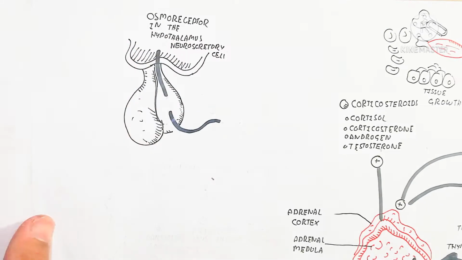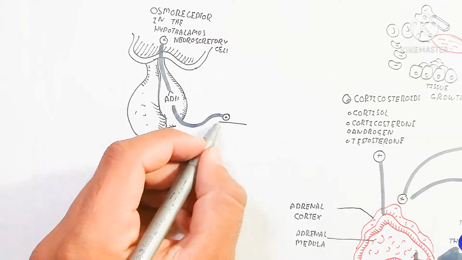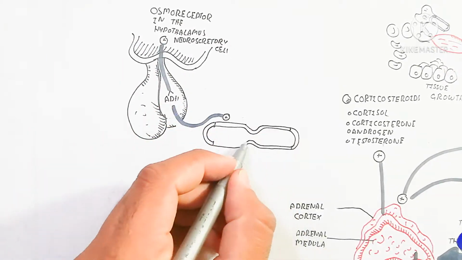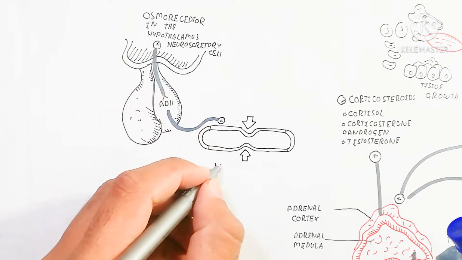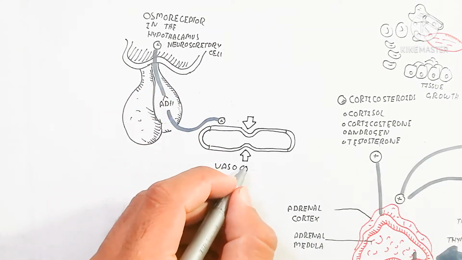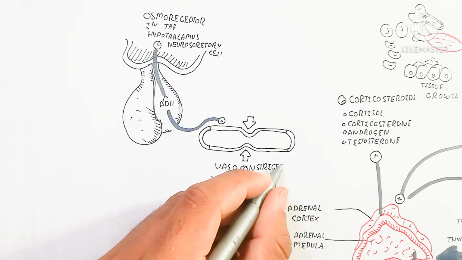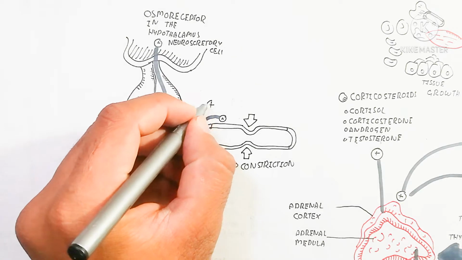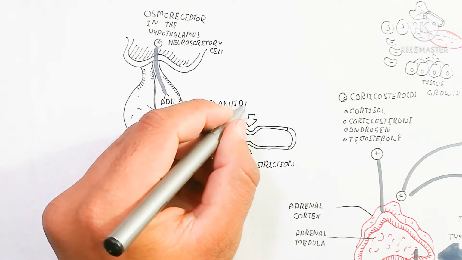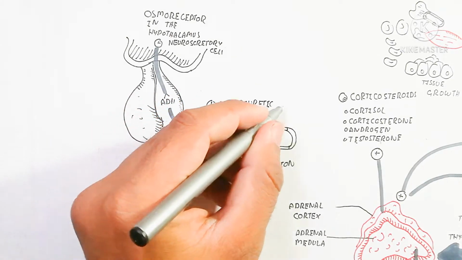So the same mechanism is used for it. The sympathetic nervous system is also used for it, but here we will not discuss the sympathetic nervous system. Here the antidiuretic hormone will be increased and used for the constriction of the blood vessel, known as vasoconstriction. So the antidiuretic hormone is also produced.